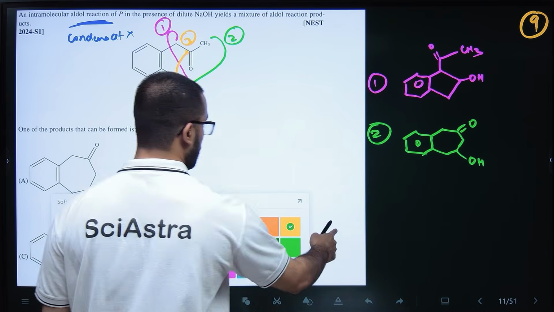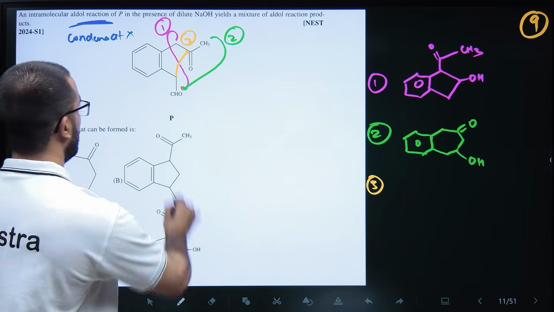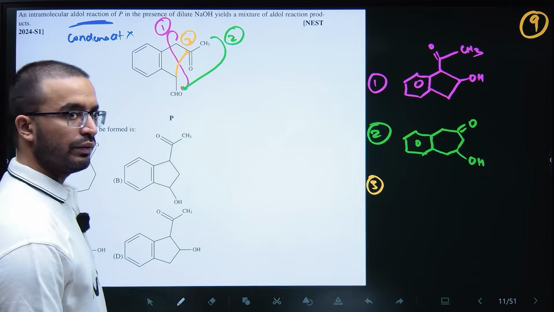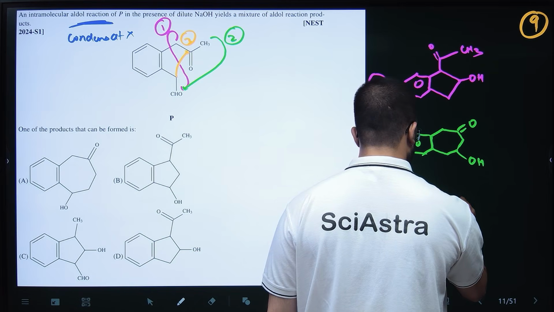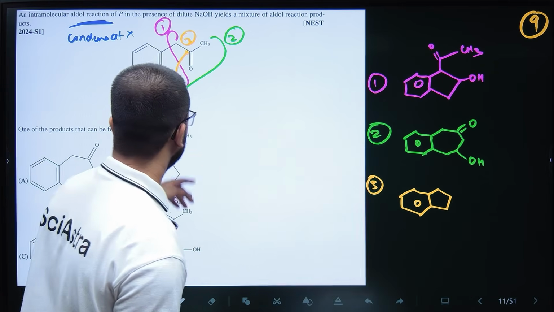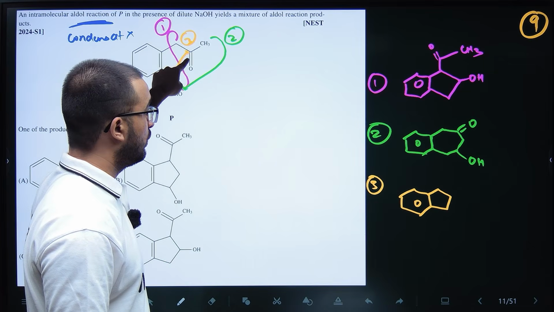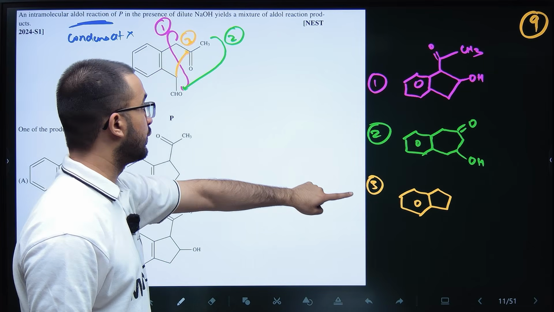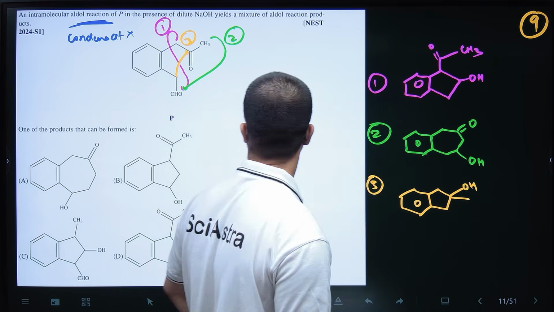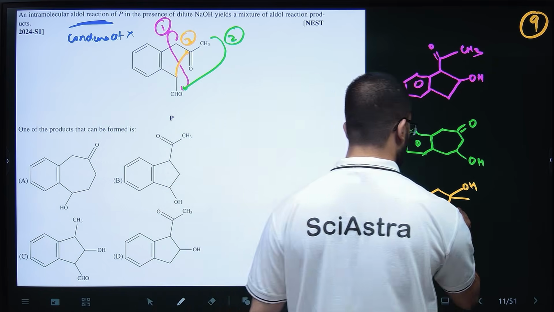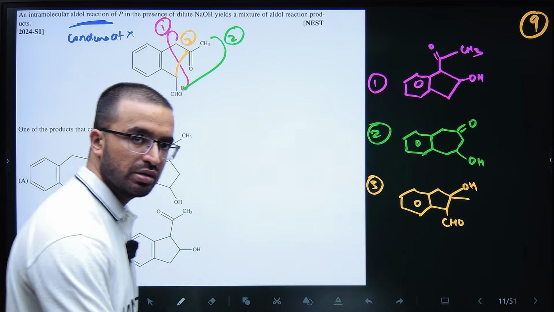Then third one product, 1, 2, 3, 4, 5. 5-membered ring will be there. Make 5-membered ring. Right? So 1, 2, 3, 4, 5. So here OH and CH3 will be there, and on the first carbon there will be CHO group, right? So these are the 3 products that can be formed.